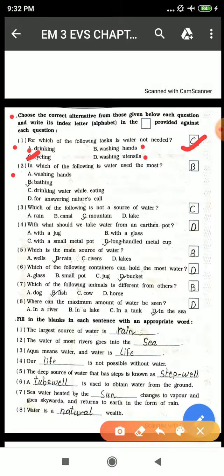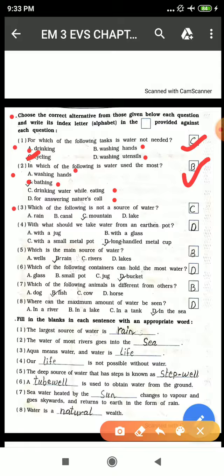Second, in which of the following is water used the most? Washing hands? No. Drinking water while eating? No. For answering nature's call, which means going to the toilet. And for bathing, obviously, for bathing we need a large amount of water because while bathing we wash our whole body. Okay students.